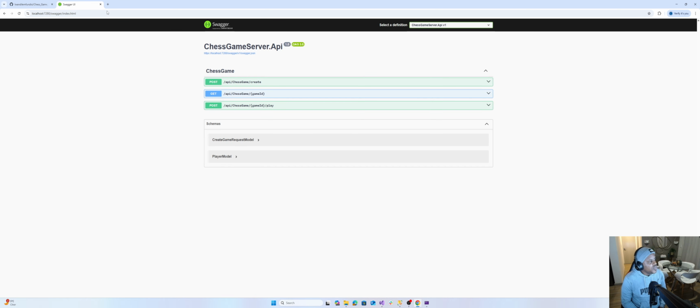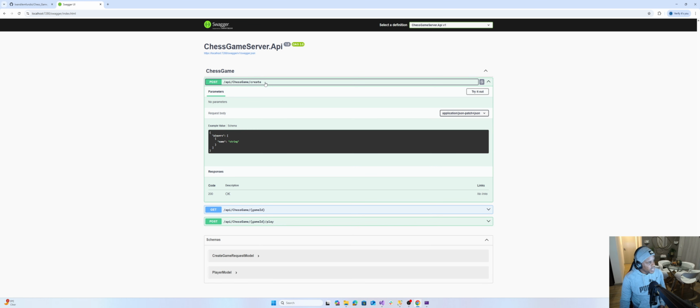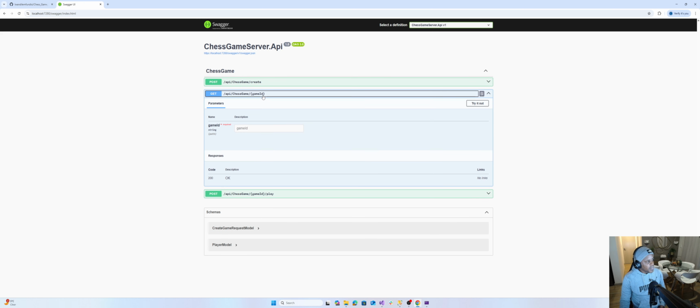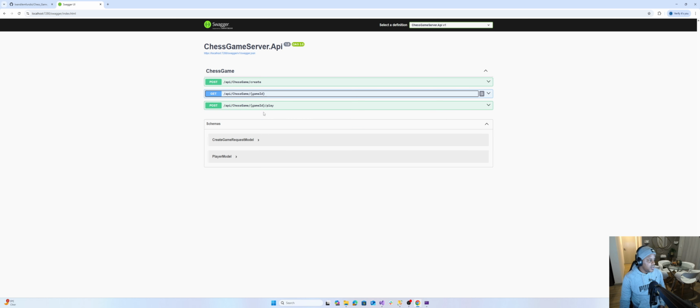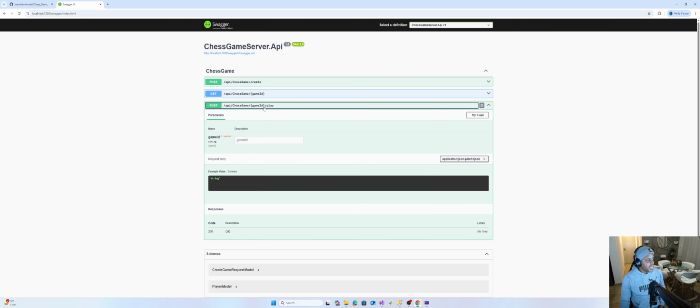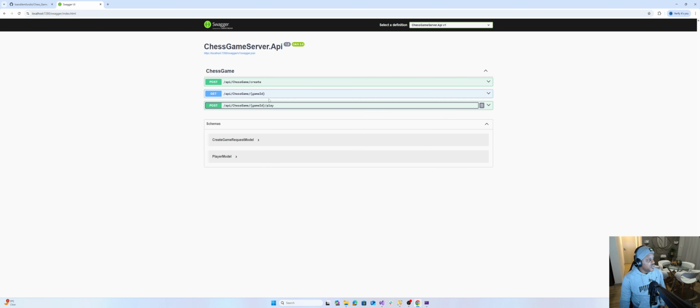And why do I like Swagger so much? Swagger is quite simple. I love it. Swagger and Postman are the best. So what I can do here is, see, I have create post. This creates a game session. I have chess game ID, which gets the chess game session by ID, and a player can invoke play to say, okay, I'm making a move now on the chess game. So these are the three endpoints.